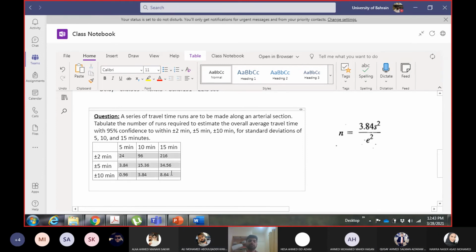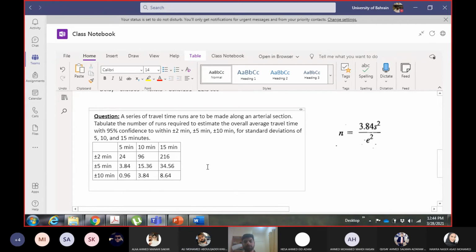Okay, again, just a discussion about the trend here. You see when the standard deviation increases, the number of samples increases. Standard deviation increase means there's more variance and more variation in the population of the drivers. So when there is more variation, you need to collect more samples to cover the variation, to cover the dispersion.